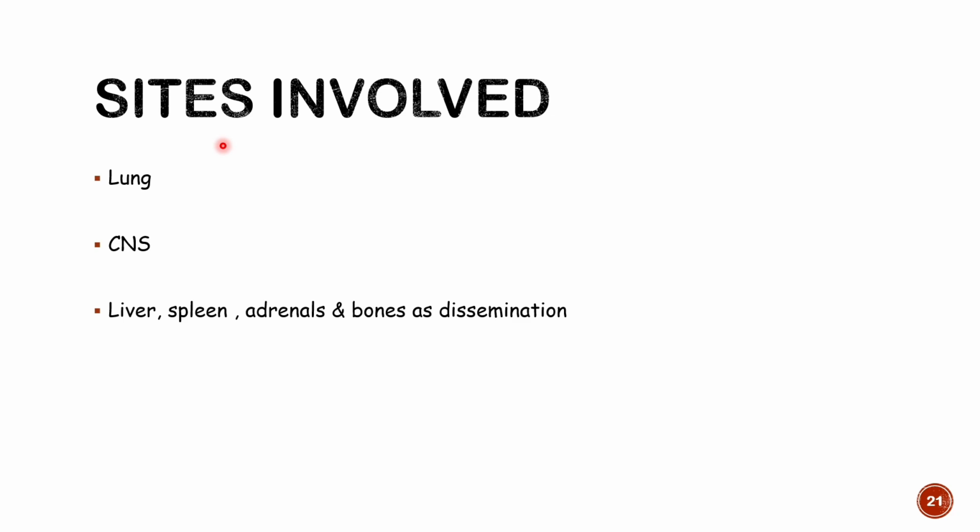Alright. So which are the sites that are involved by cryptococcosis? Commonly it involves the lung, central nervous system, liver, spleen, adrenals and the bone.